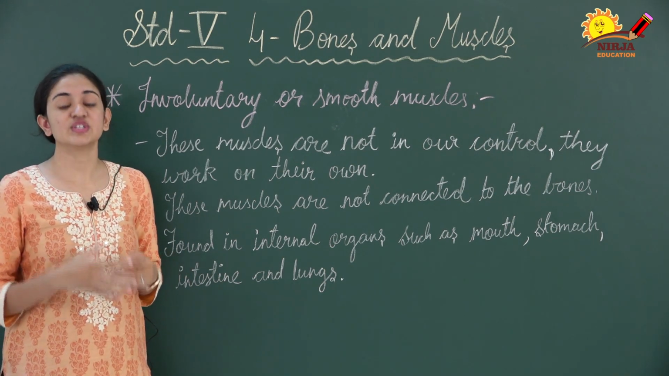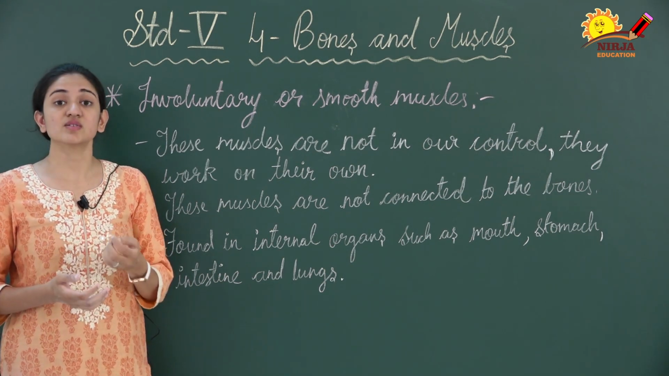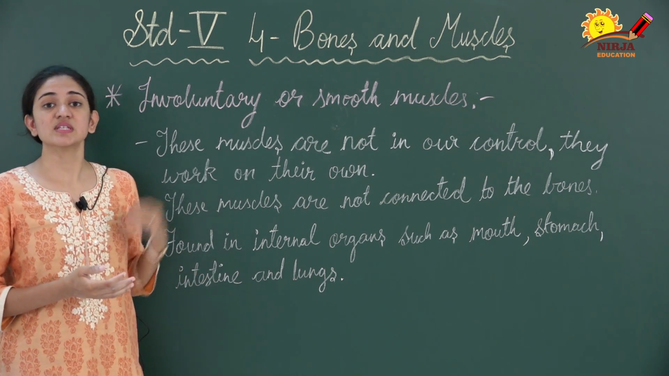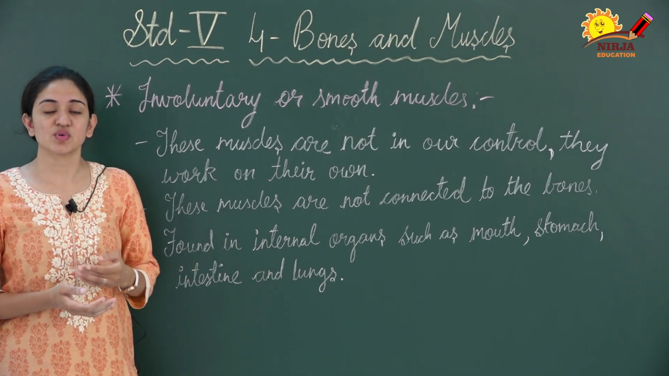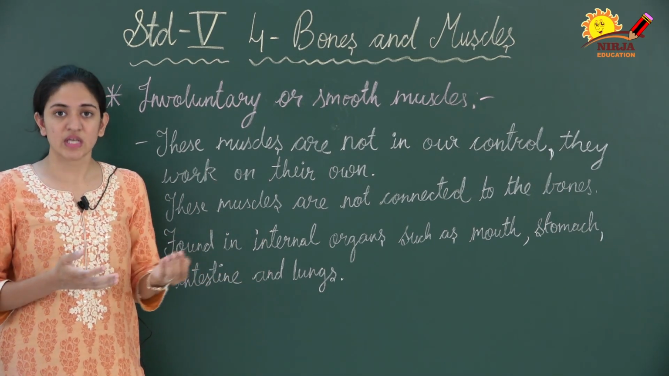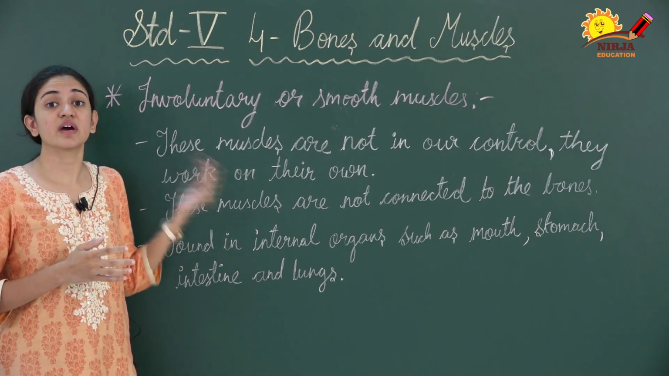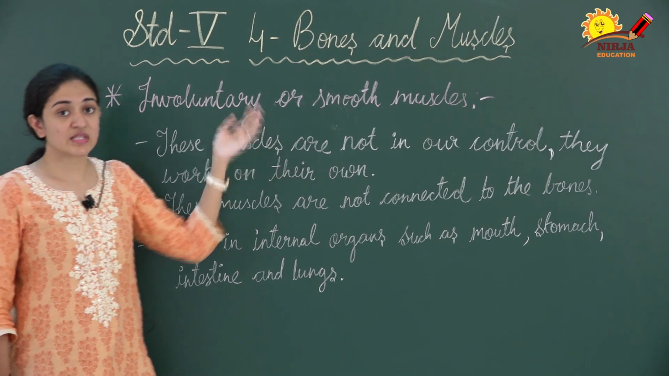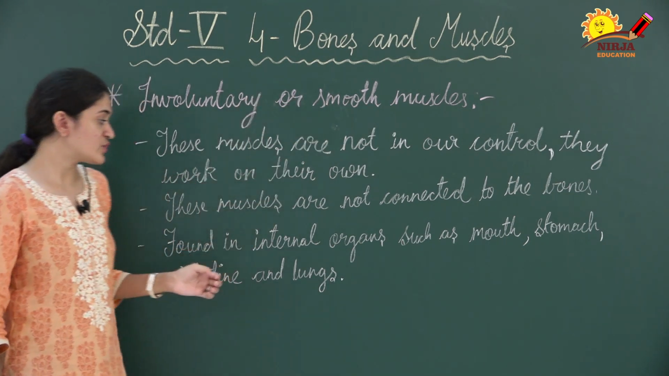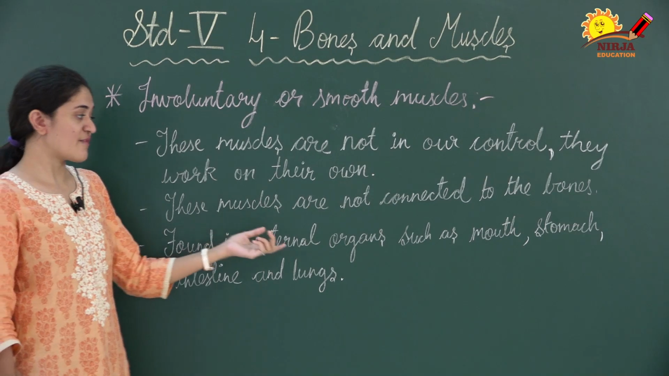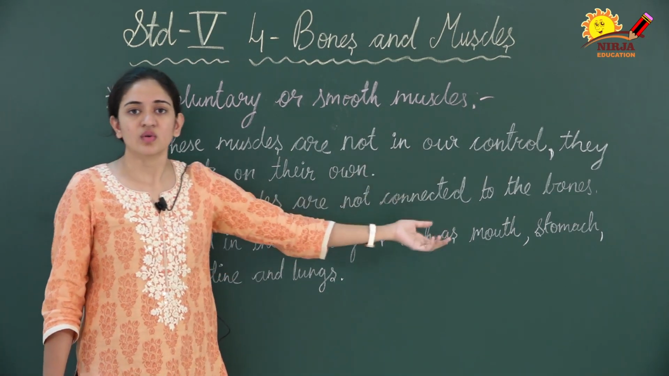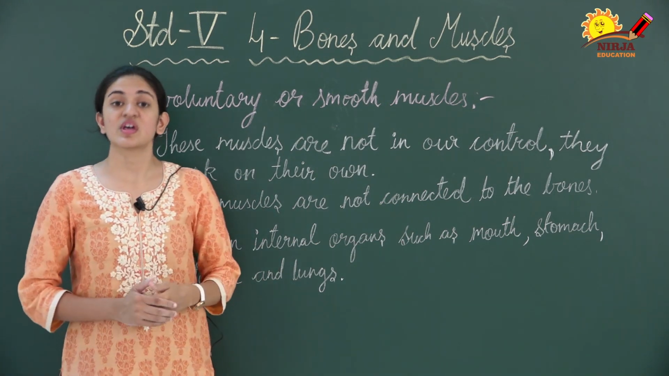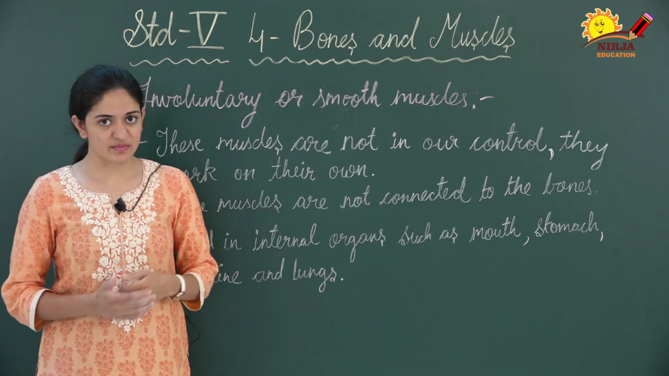Then the digestion that takes place in our stomach is also not in our control, right? Whenever we eat, the digestion process takes place. Then the excretion process, that is also not in our control. This type of phenomena are not in our control and they are regulated by these involuntary or smooth muscles. So you have to remember that these muscles are found in organs like mouth, stomach, intestine and lungs, right? Now we will discuss the cardiac muscles.